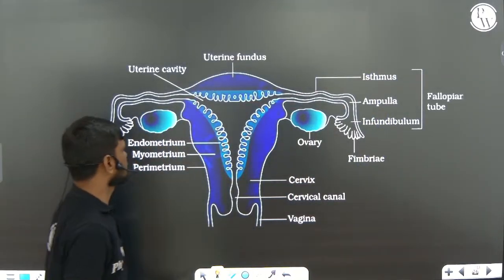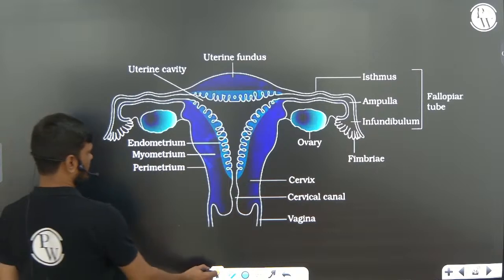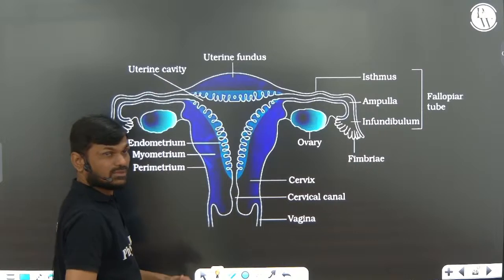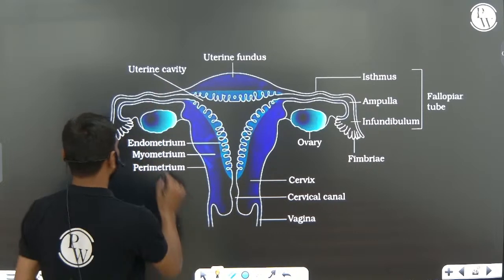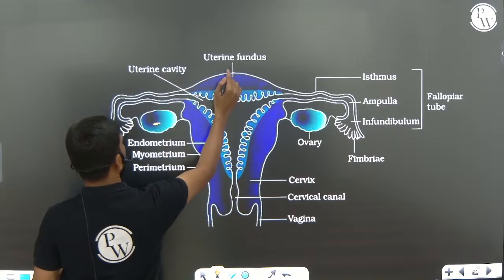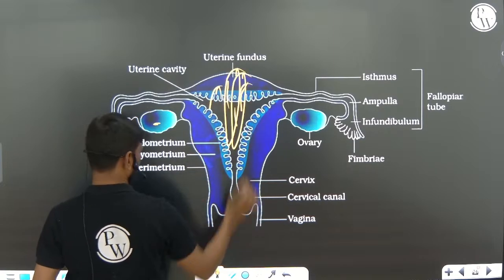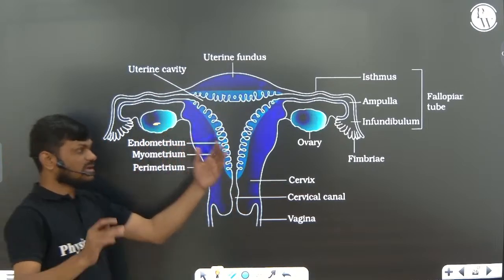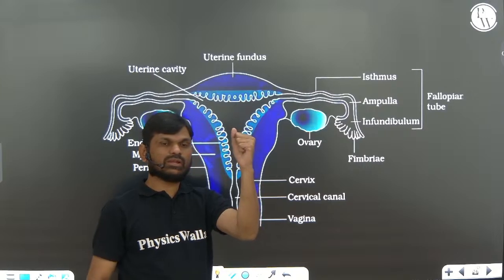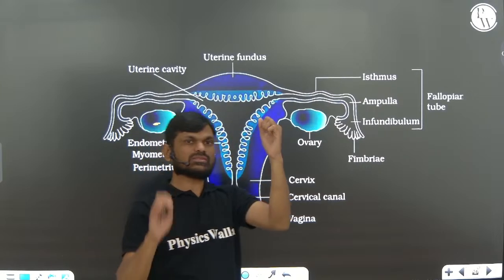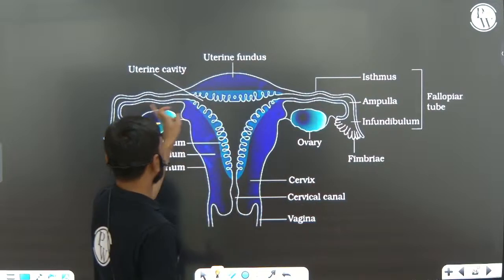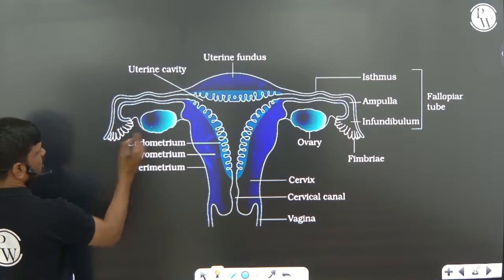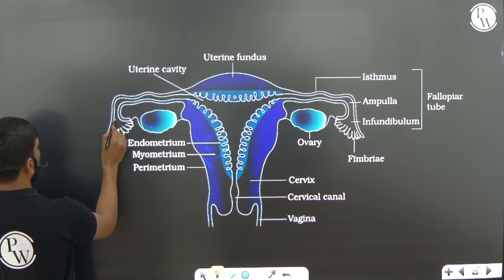Next, after the pair of ovaries, the oviduct. The oviducts, or fallopian tubes, extend between the ovary and uterus. You can say this entire area is the uterus, and these are the ovaries. The region extending between the ovary and uterus is the fallopian tube. The part of the fallopian tube close to the ovary is called the infundibulum.